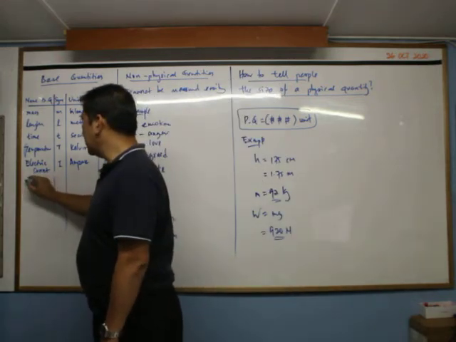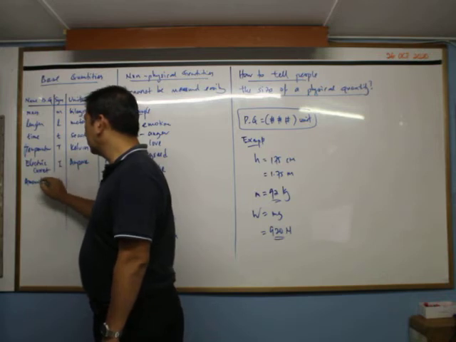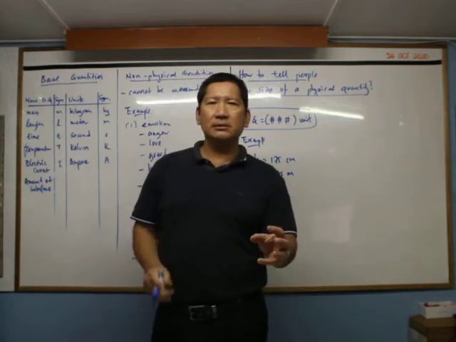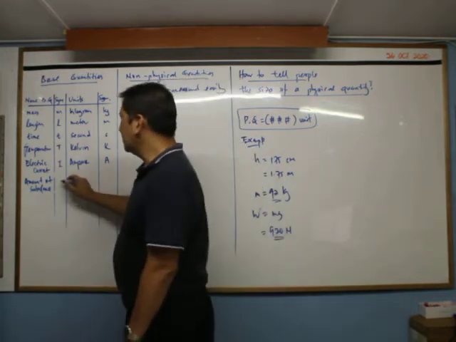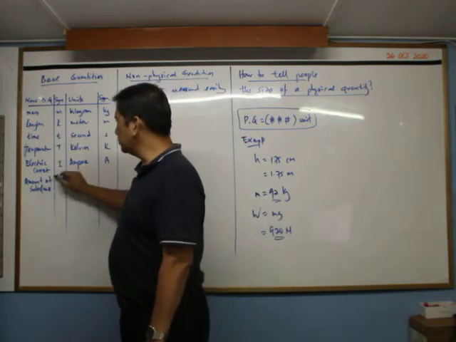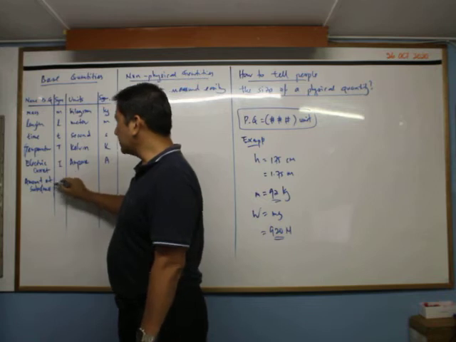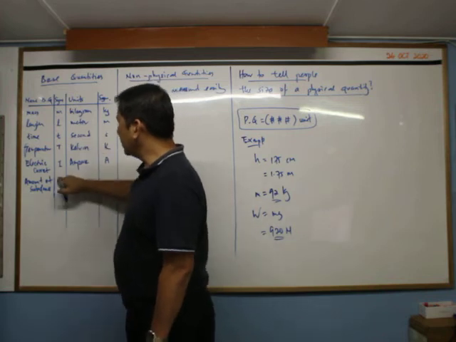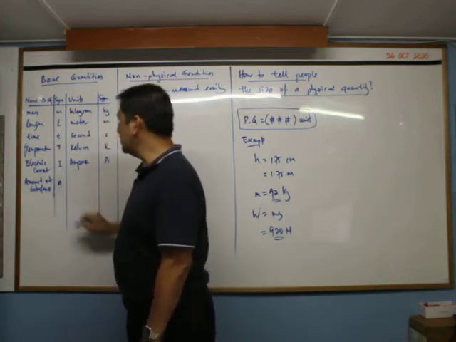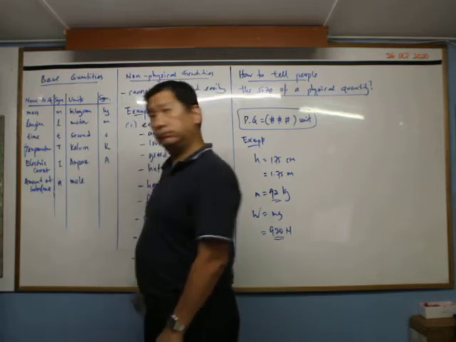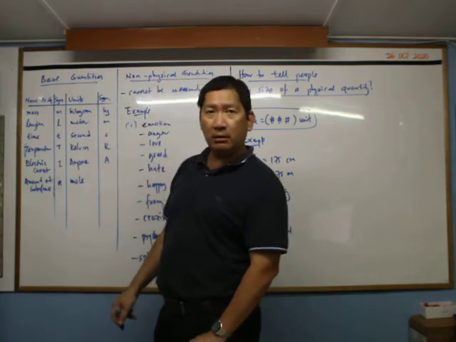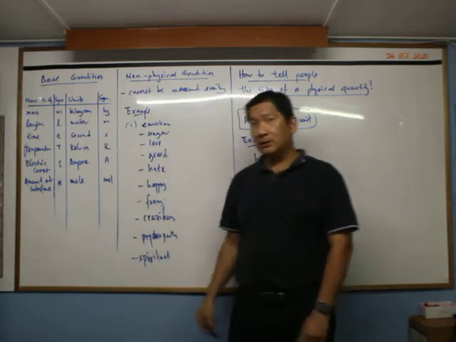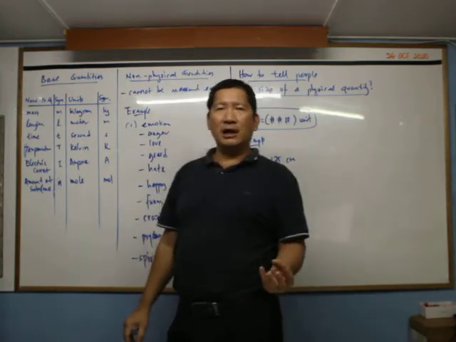So the next one is amount of substance. Amount of substance means how much thing you have. Okay, how much thing you have. This one is normally related to chemistry, but in physics we also use it. Now the symbol for amount of substance will be N, okay, small n, and then the unit will be mole. Okay, mole, not the mole on your face, but M-O-L-E, and then the symbol for the unit will be M-O-L. You are very familiar with this. So this is more or less like when in chemistry they ask you to find the number of moles of a certain chemical.